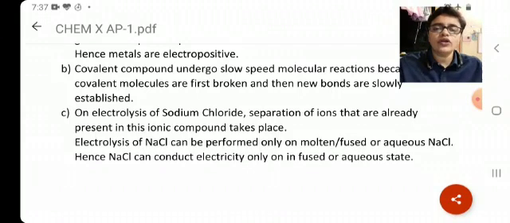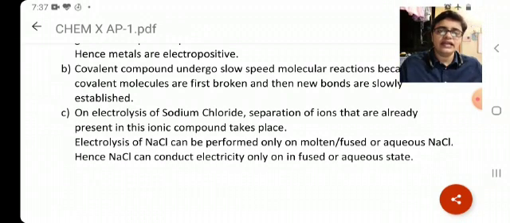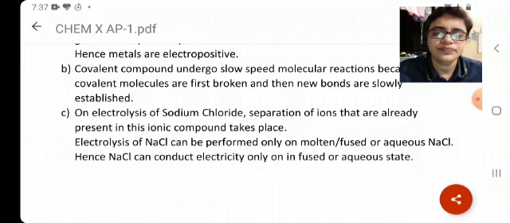In case of sodium chloride cannot conduct electricity only in fused or aqueous state. The answer should be here guys, rather it can conduct electricity in fused state. So make sure while writing this particular question, you have to mention only one important point, that sodium chloride undergoes separation of ions only in molten, fused or aqueous state.